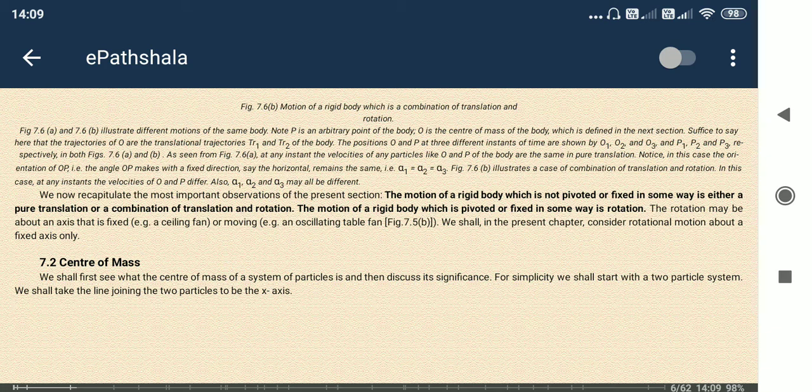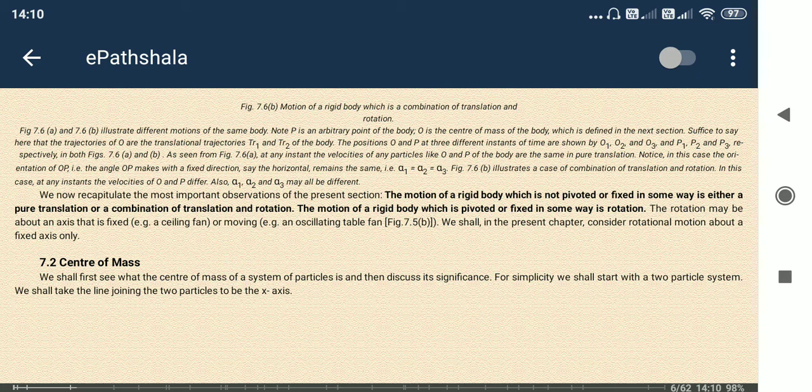So what we see when we apply a force on a body is that this body moves. Whatever the motion of the body is, the same thing can be applied to every particle. If the body is moving, the particles inside the body are also moving. The motion of the particles and the body is almost the same.